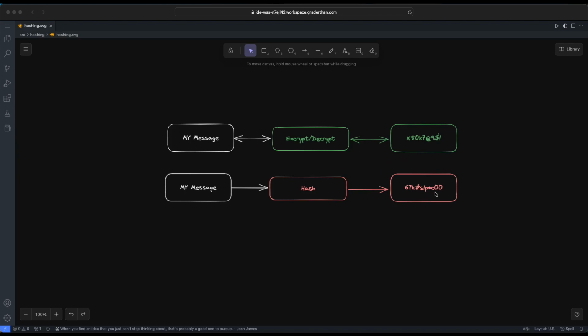Why is this important? Well, because what we can do here is we can monitor minor changes in a message, and we can also hold secret information without even having to know that information.